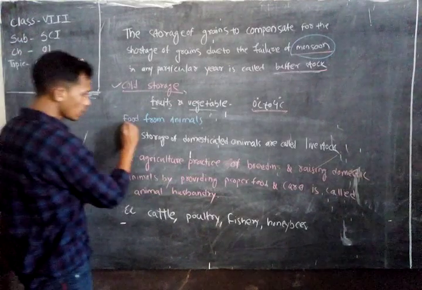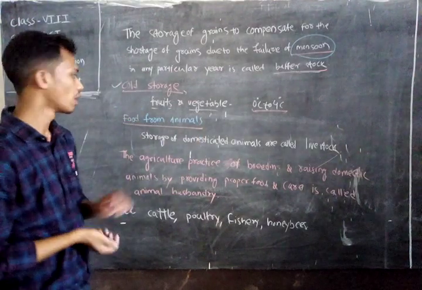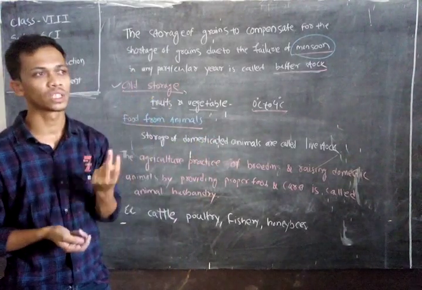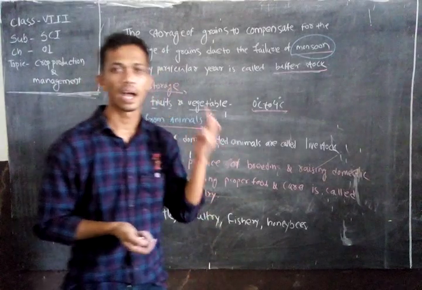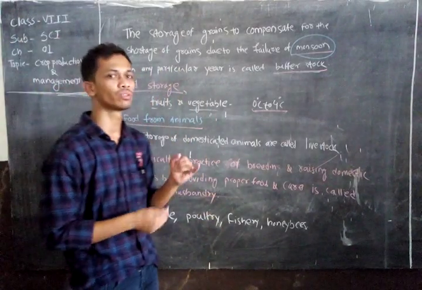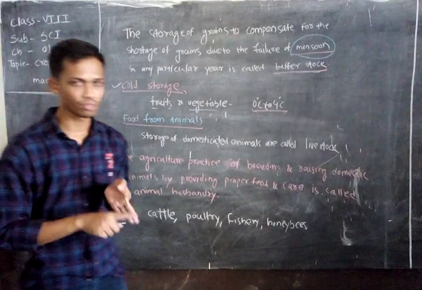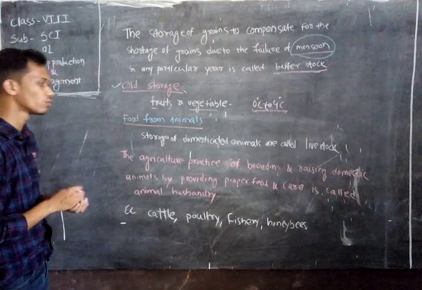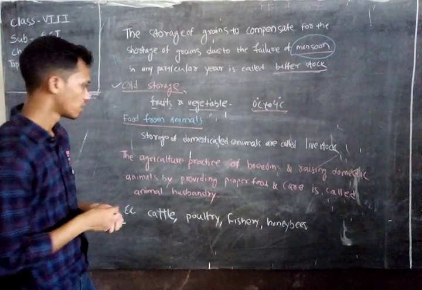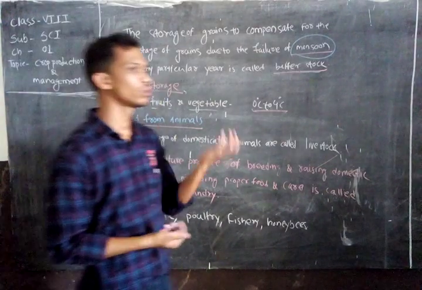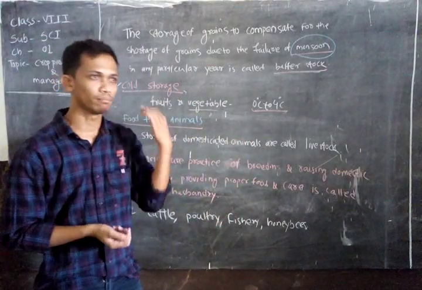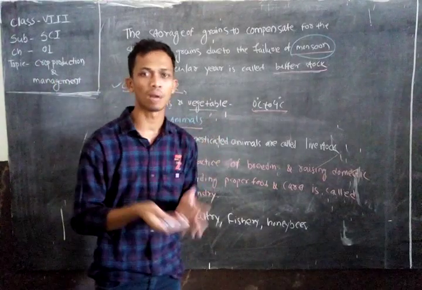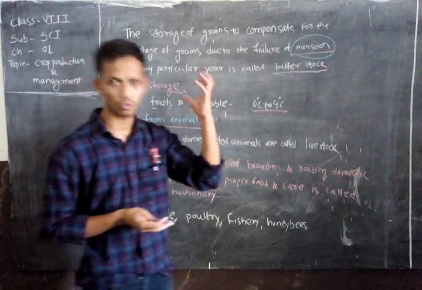After that, we obtain various food from various animals. Our food mainly depends upon two things, that is plant sources and another is your animal sources. In animal sources we obtain milk, meat, fish, egg, your honey, and many other things. So if I want milk from a cow, then I must take care of the cow. If I want fish, then I must care for the fish.